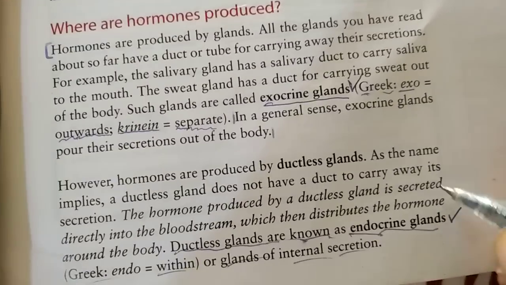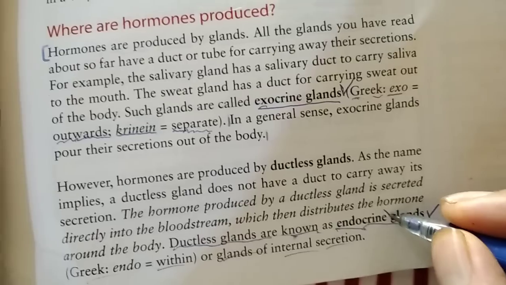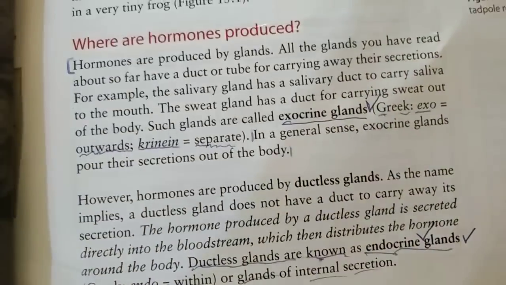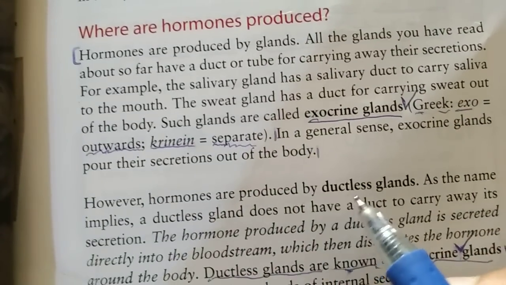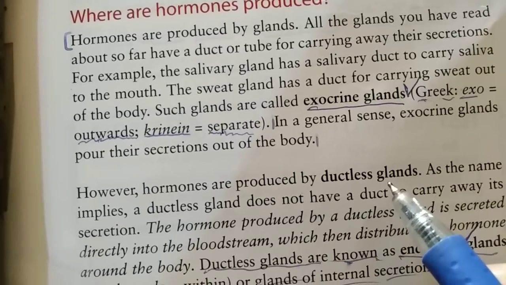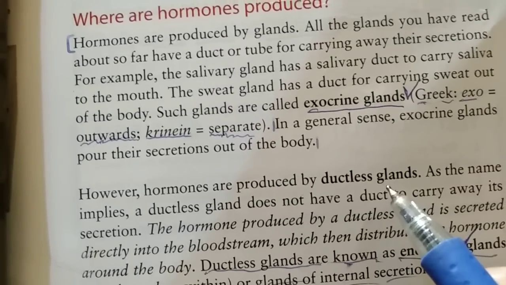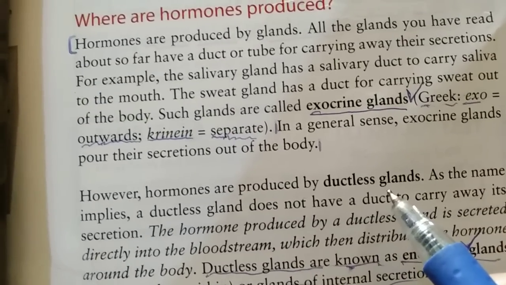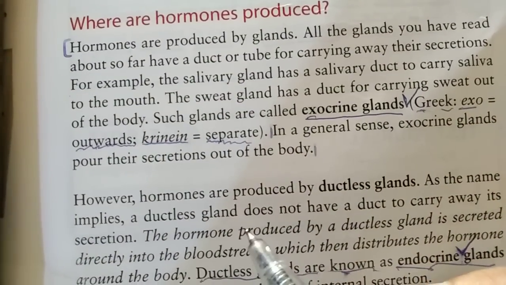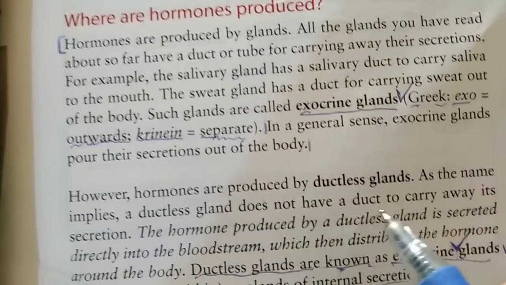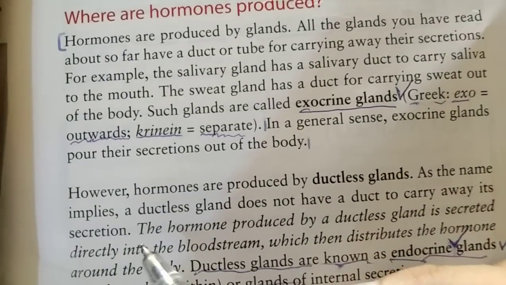Then we discuss the endocrine glands. Hormones are produced by ductless glands. Endocrine means ductless, secreting directly into the blood, as the name implies. A ductless gland does not have a duct to carry away its secretion.